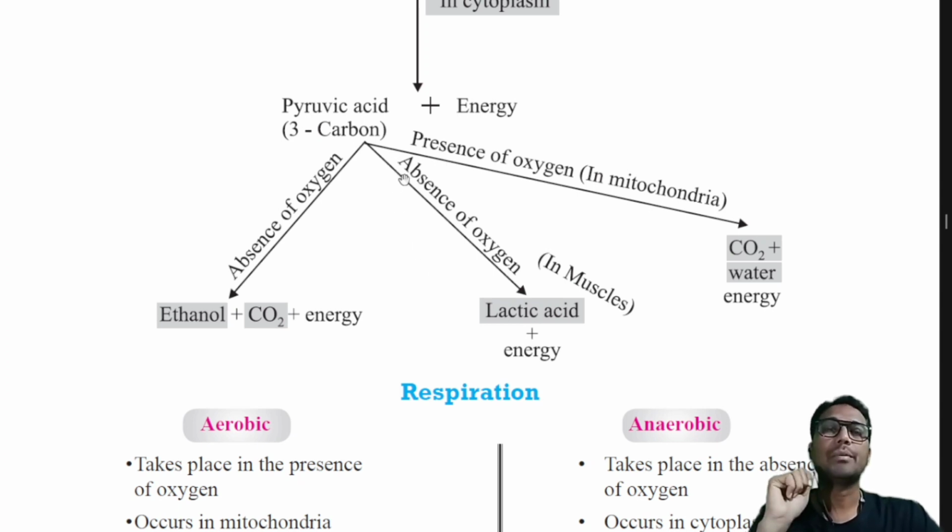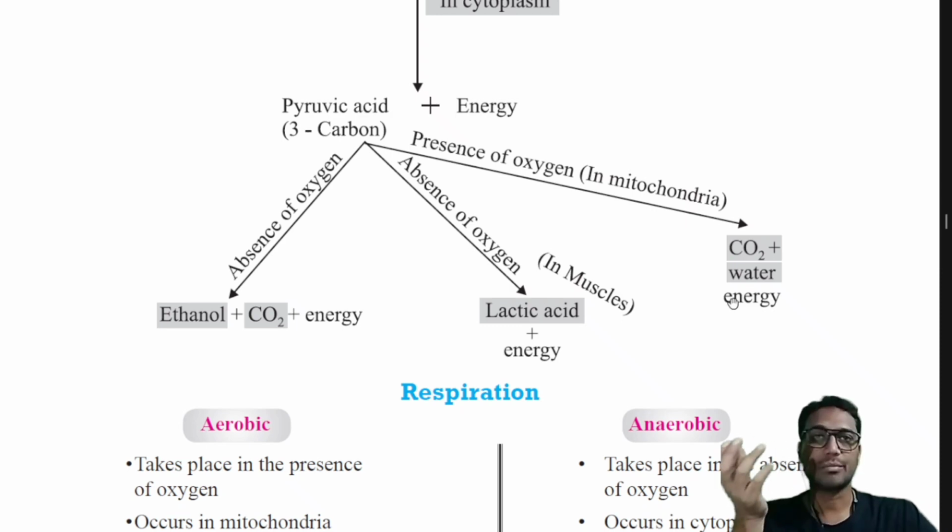Then the third type of breakdown is in the presence of oxygen. This is the aerobic type of respiration. It takes place in the mitochondria. Here pyruvic acid is broken down into carbon dioxide and water, releasing a very large amount of energy. Here 38 ATPs, adenosine triphosphate, are produced.